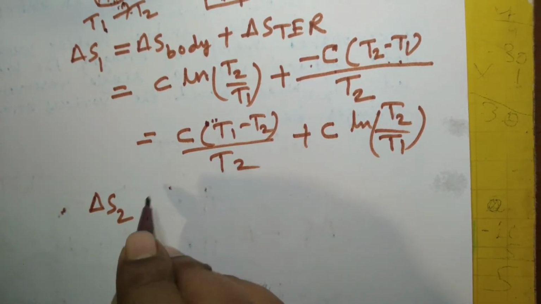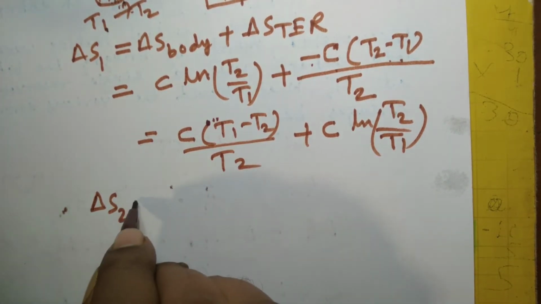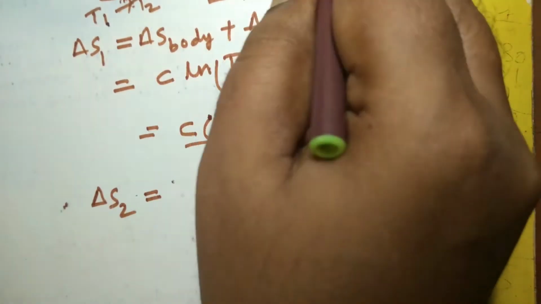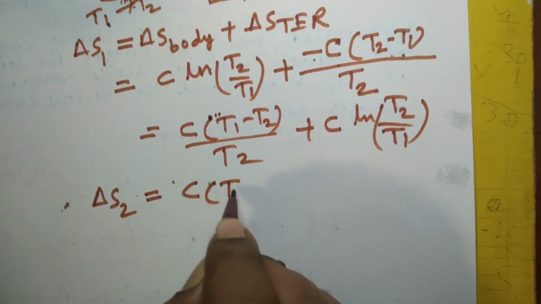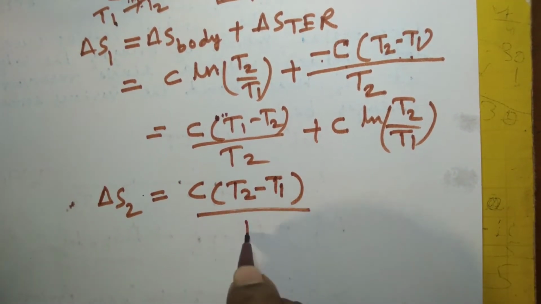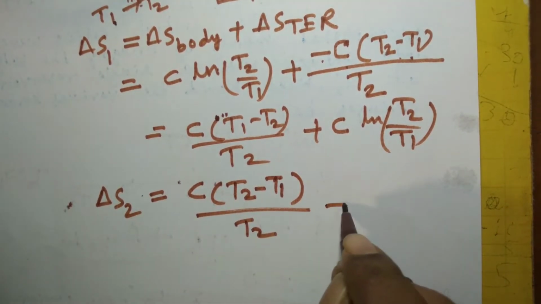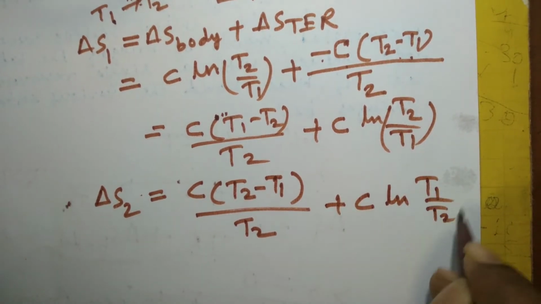This is for the reverse process, when the temperature of the body comes back from T2 to T1, that is its initial temperature. Delta S2 will be the same as it was in the earlier case. So that is C T2 minus T1 by T2 plus C ln T1 by T2.